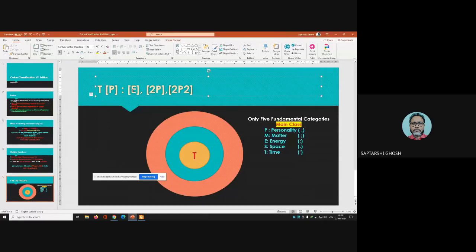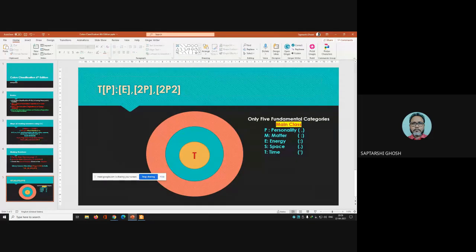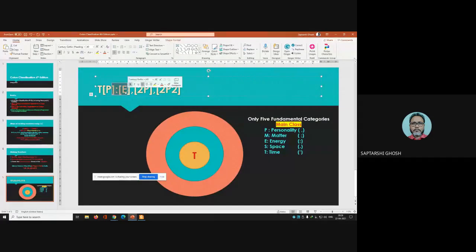But if you have other P's, like these 2P, you have to give the comma. That's why Ranganathan used comma here. But the first P doesn't have any comma. Now, before energy, you always have to use colon. By seeing the colon sign, we can understand the numbers following the colon are energy. Then obviously the dot, time, like that.